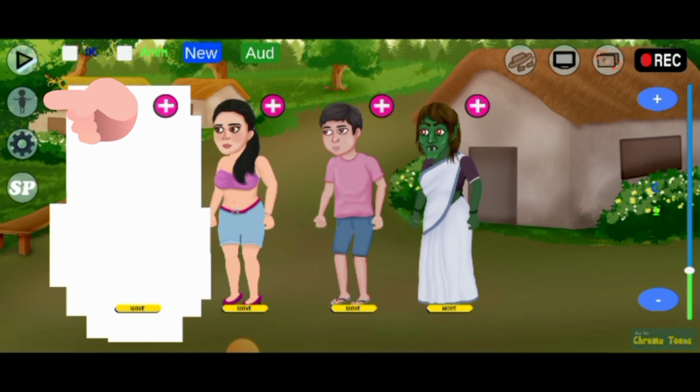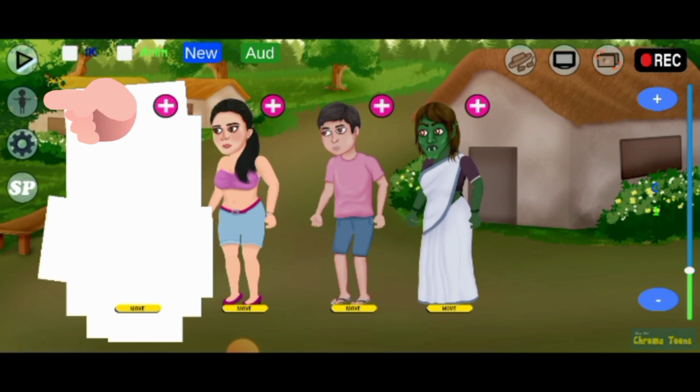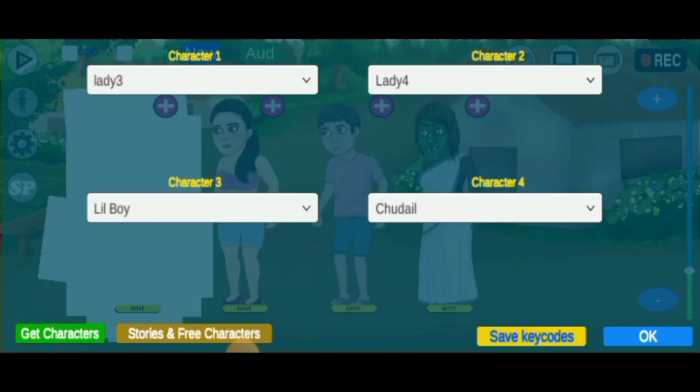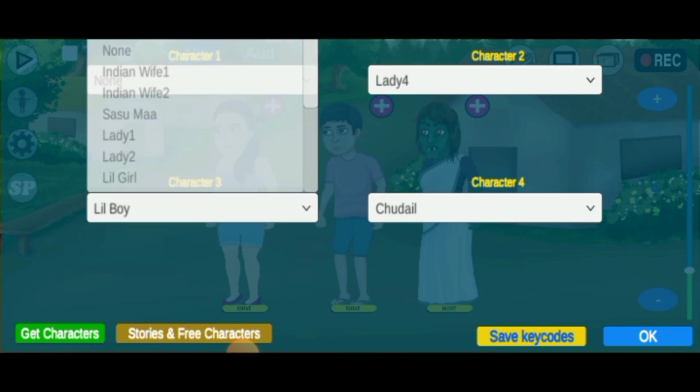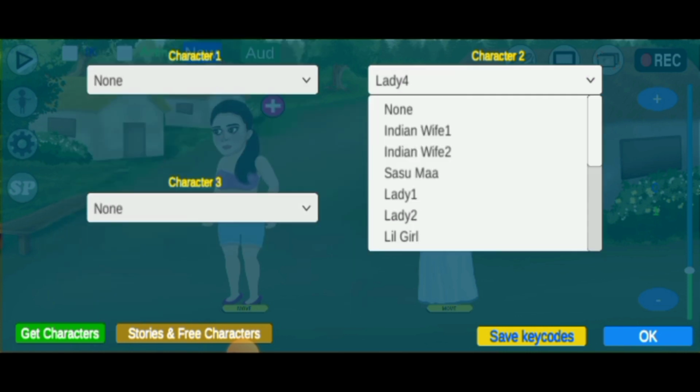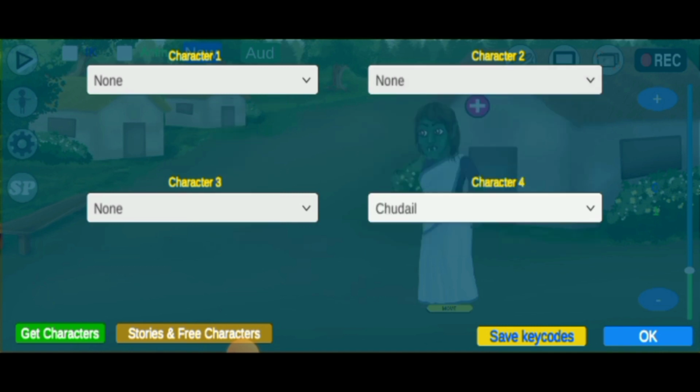So I don't need all this one, so I'll just come to this character here, this character below the play button, and I'll just click on none, just remove all the characters.